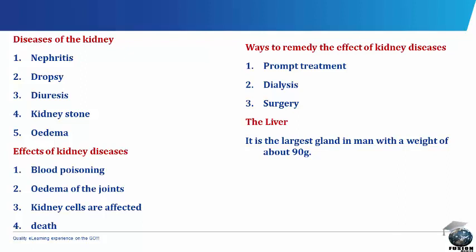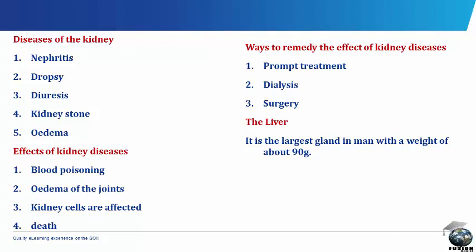The oedema. In the oedema disease, the kidney, due to infection, may be unable to absorb water from the blood into the tubules. This causes the joints to swell as a result of water retention in the blood. Effects of kidney diseases include blood poisoning due to inability to remove some of the toxic materials. There is oedema of the joints since fluid level is not well regulated. The kidney cells are affected, and death might result due to the disease.